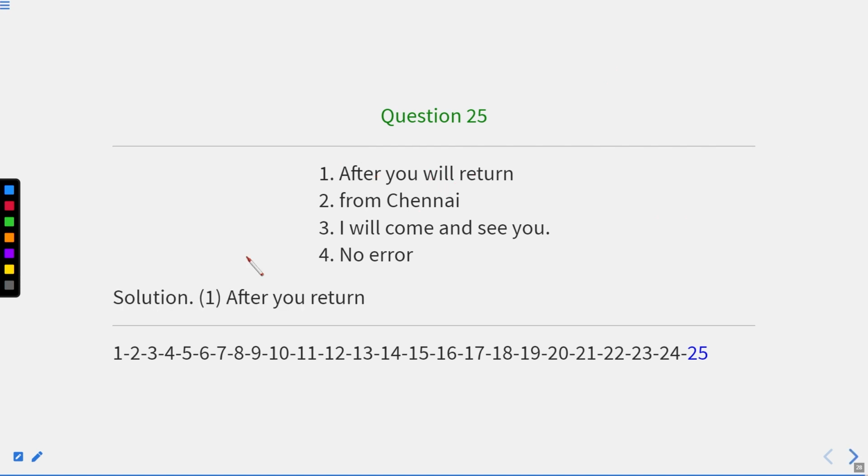So the error is in the first part of the sentence, where after the subordinate conjunction, we cannot have any modal. So the correct sentence will be, after you return from Chennai, I will come and see you. Okay, I hope you have understood this concept, and I hope you have understood each and every question very well. And these questions are very, very simple. I hope you have got the concept very easily, and you have learned all the concepts.